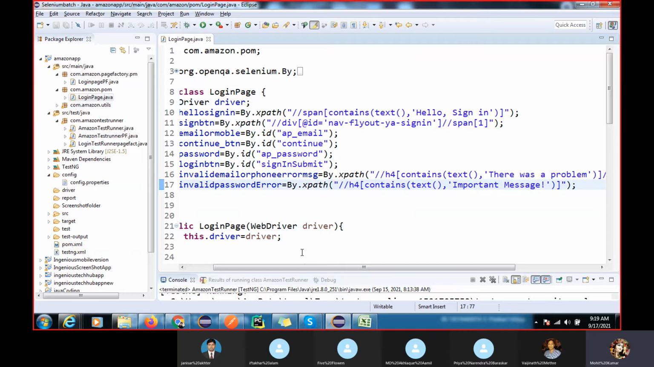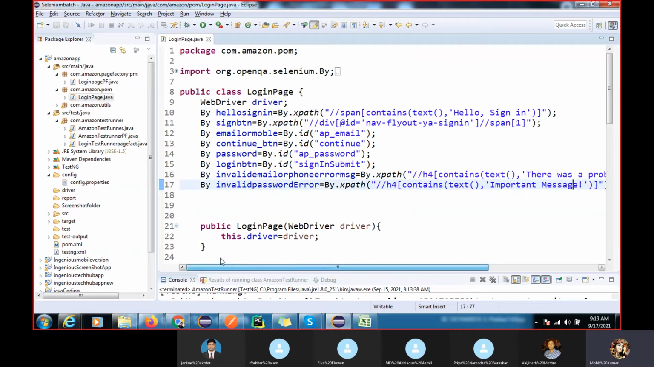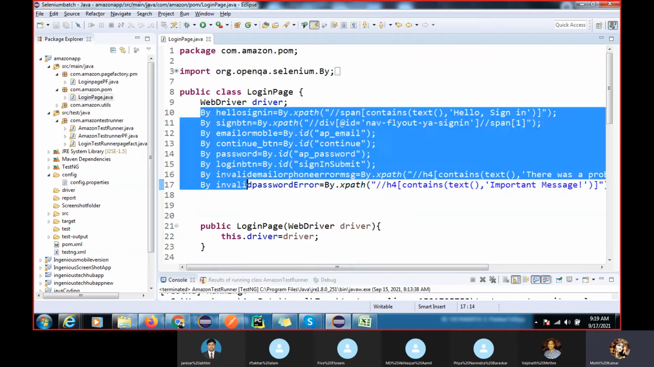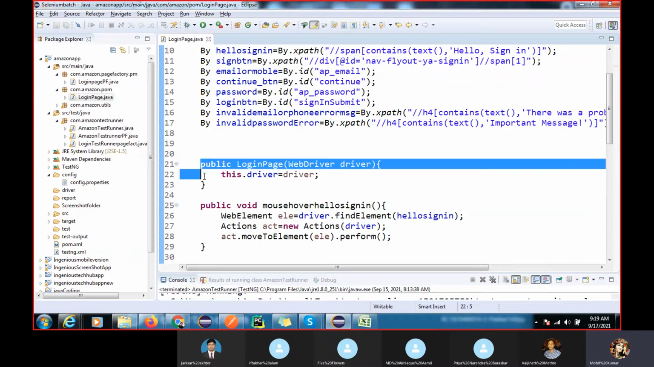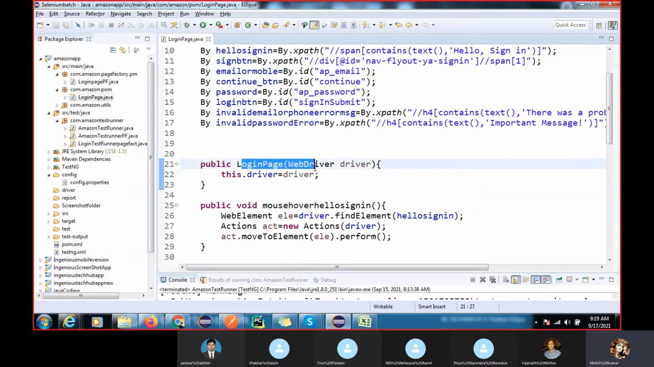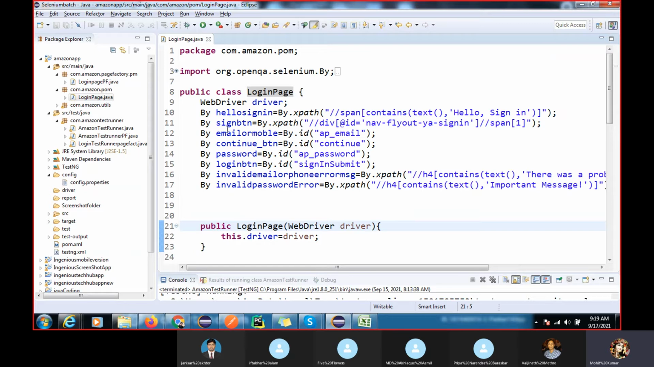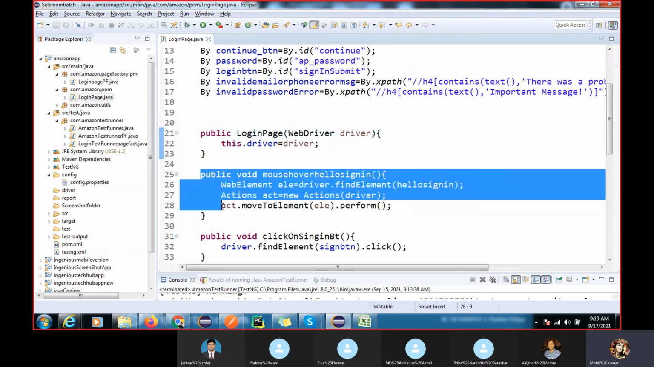In page object model I already explained each and everything. How to do page object model: we have the class name. As per the page you have to give the class name, then this is your constructor and you have to initialize the class and your web driver. Now as per the functionality steps you have to develop the methods.